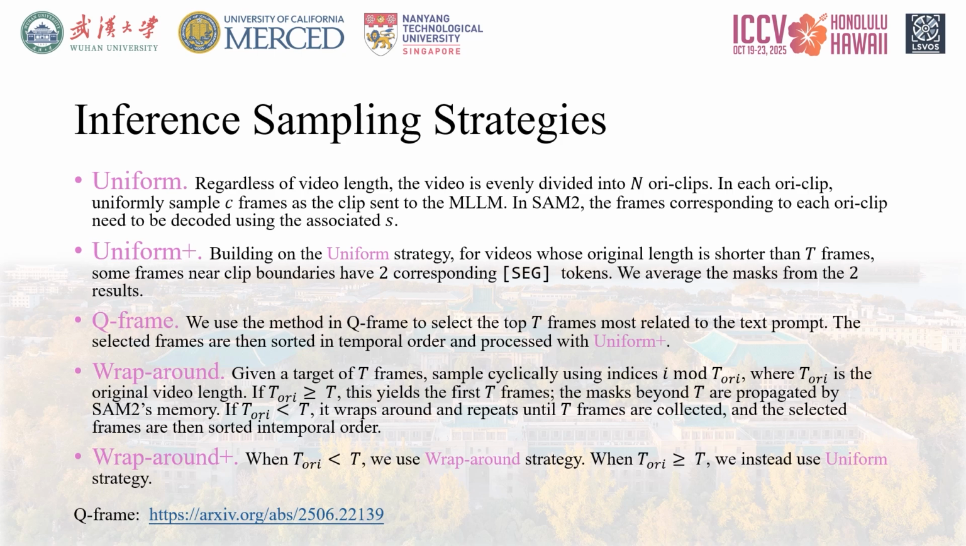Uniform is the standard approach. It evenly divides the original video and uniformly samples frames within each clip. Uniform Plus is an enhanced version of Uniform. For shorter videos, frames near clip boundaries might be sampled twice. We average the resulting masks from those two SEG tokens, a simple yet effective way to fuse boundary information.